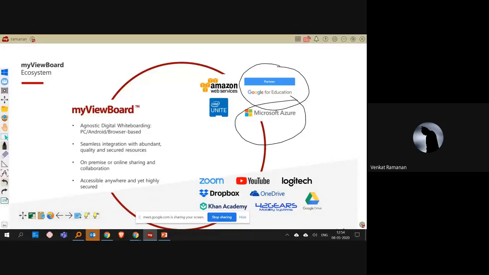And this entire MyView board is a cloud-based software. As I was mentioning, the entire MyView board is hosted on Amazon Web Services. So it's completely safe and secure. All your lessons and your credentials will remain safe forever on web services. And the entire hardware of ours is certified by Intel.